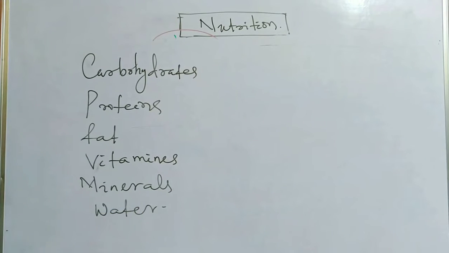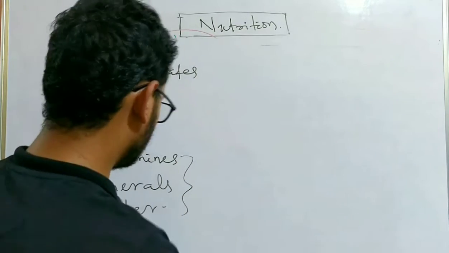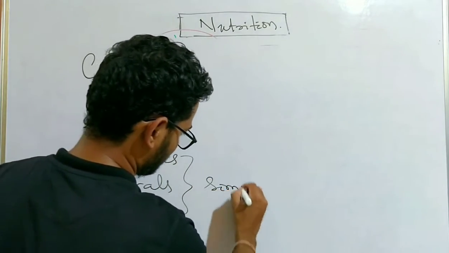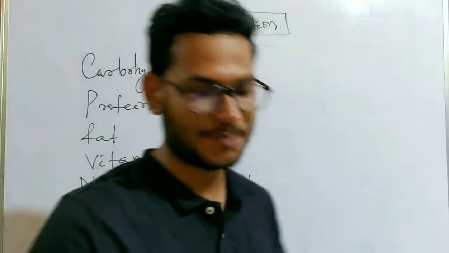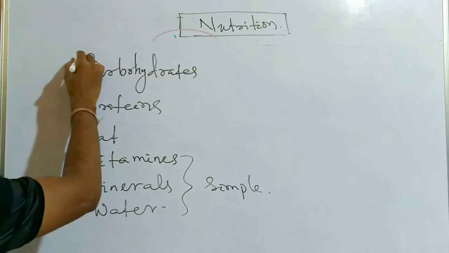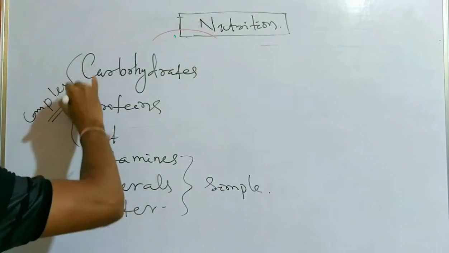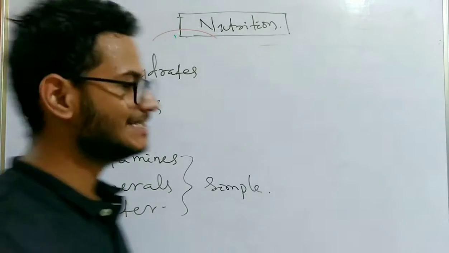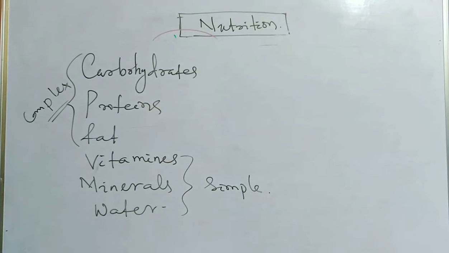So these are the 6 different types of food. The last 3 are in their simple form, but the top 3 are in complex forms. They need to be digested. So these 3 are complex food. These complex foods need to be digested by different enzymes secreted in our body.